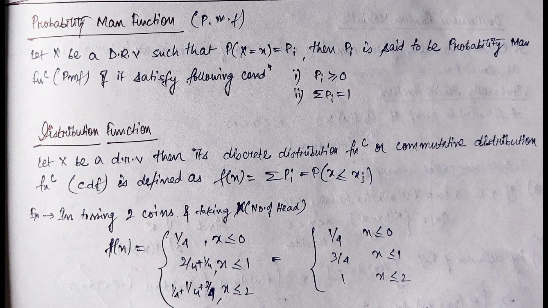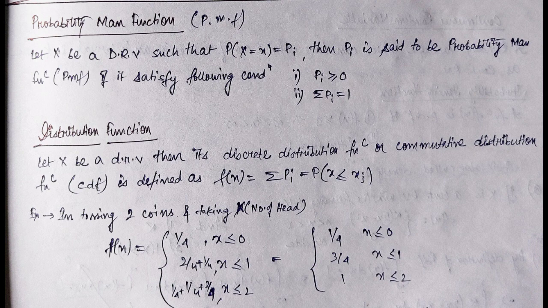Now another term that comes is the distribution function, and it is also known as cumulative distribution function. If we take a random variable X, the distribution function can be given by F(x) equal to P of capital X, where capital X lies between minus infinity to small x, and small x ranges from minus infinity to plus infinity. So if we take the x from xi to xi plus 1, the x lies between, then F(x) is the sum of P of X equal to x0 plus P of X equal to x1 till P of X equal to xi.